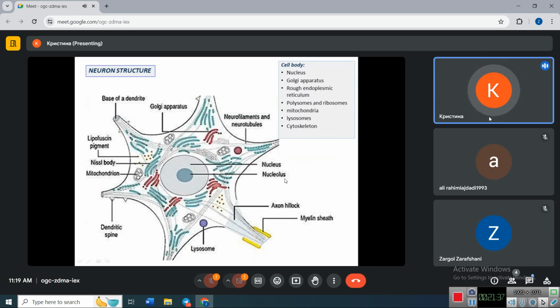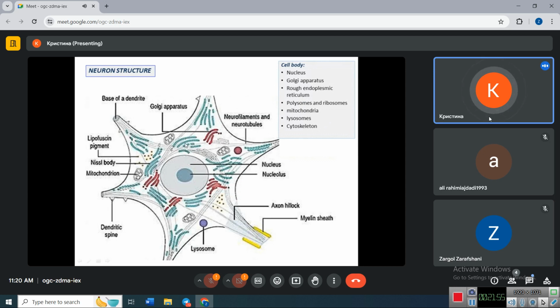As you remember, the function of the nucleolus is to form ribosomes. Ribosomes are needed to provide the synthesis of proteins. Next, we have a lot of Golgi apparatus and a lot of rough endoplasmic reticulum.